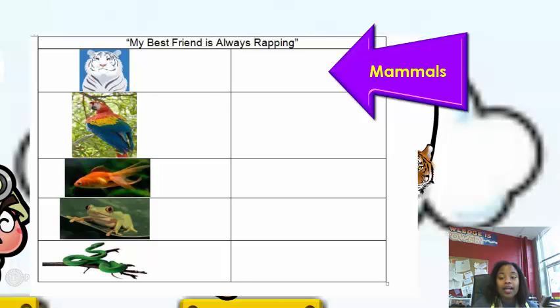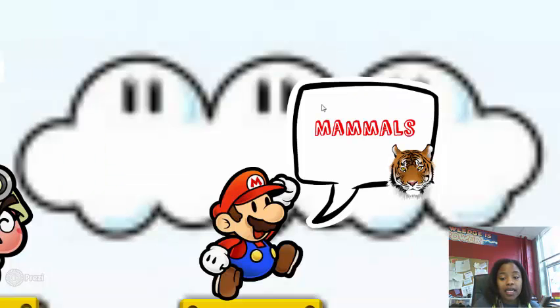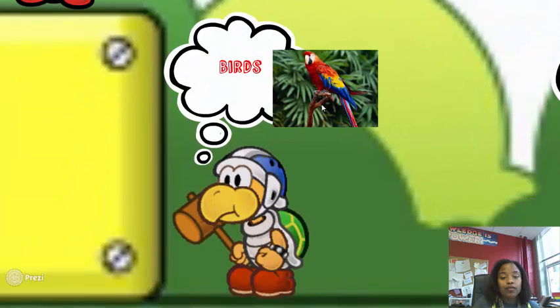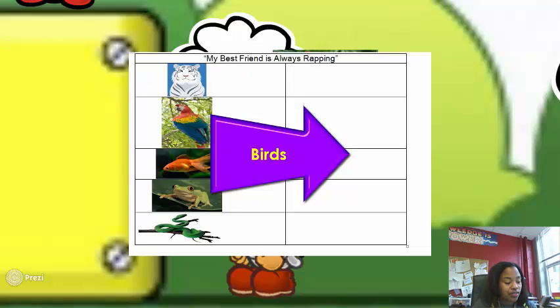Great job. All right, the next group of the animal kingdom is birds. Repeat after me, birds. Great job. So, birds are also warm-blooded, or endothermic, which means their body temperature stays the same. They have feathers to keep them warm, and they use their beaks to eat and breathe. Some examples of birds are cardinals, blue jays, flamingos, and penguins. Go ahead and fill that in your notes now.